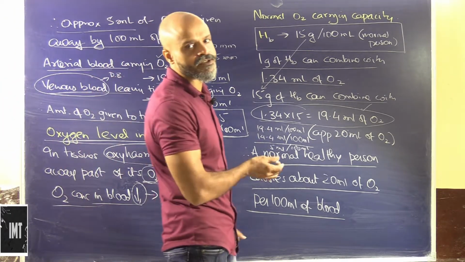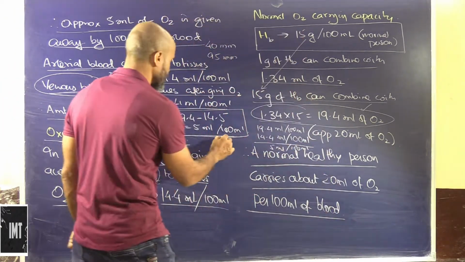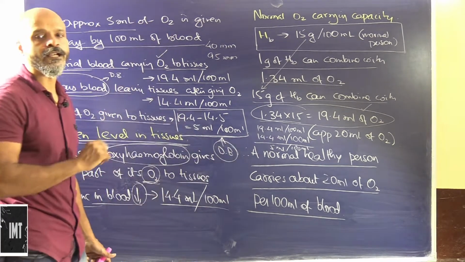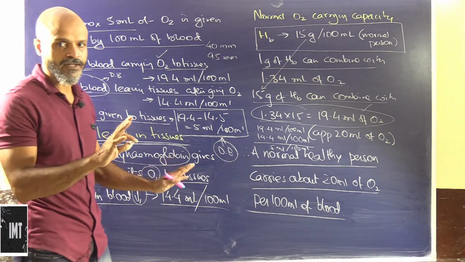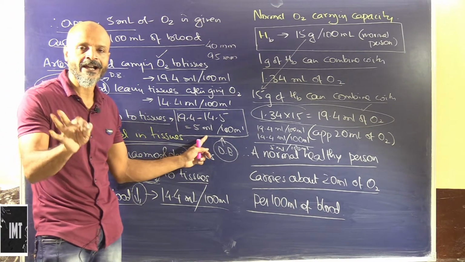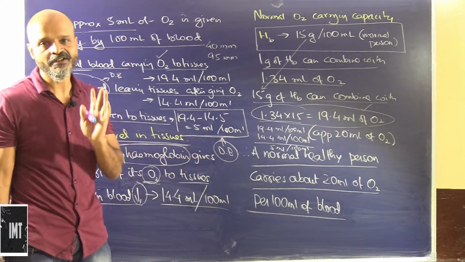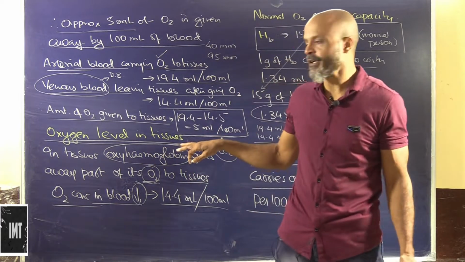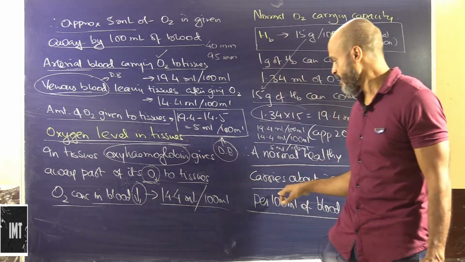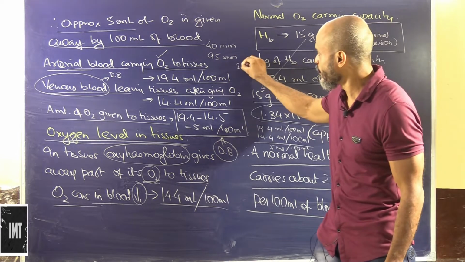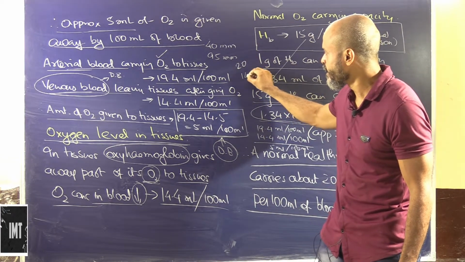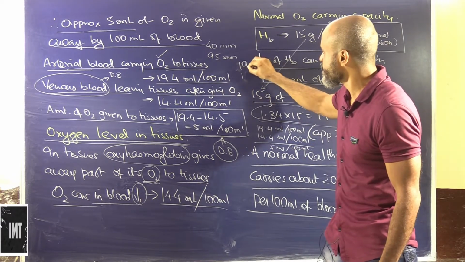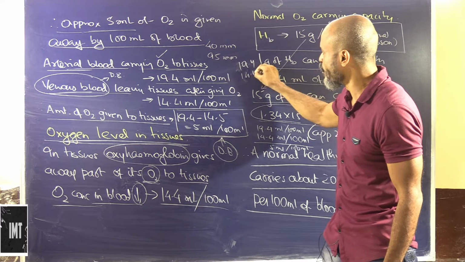Now it is but obvious that this is the amount of oxygen that the deoxygenated blood will gain when it passes into the arteries. Are we getting this, people? So this is understood, that 5 milliliter of oxygen is basically distributed by the blood to the body tissues. Now the oxygen carrying capacity of the blood is 20, and it has reduced to approximately 14.4, or let's be precise about the numbers here. So it is 19.4, now it is reduced to 14.4.